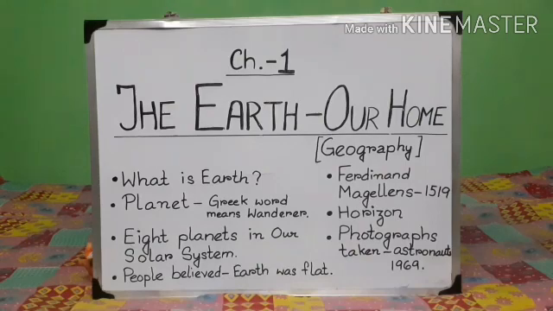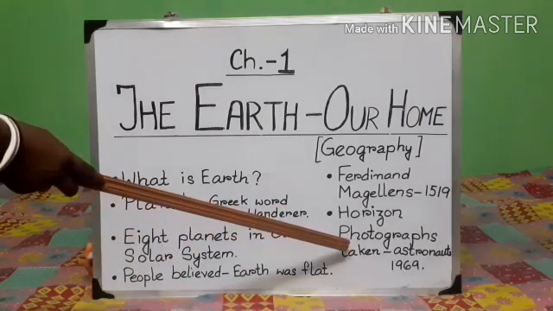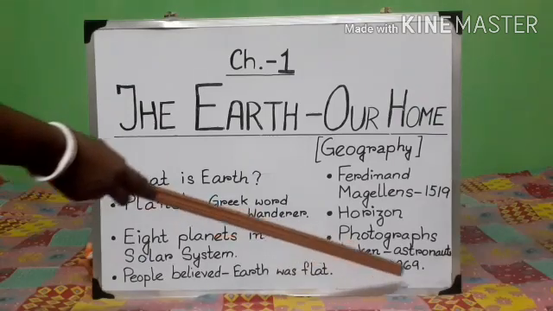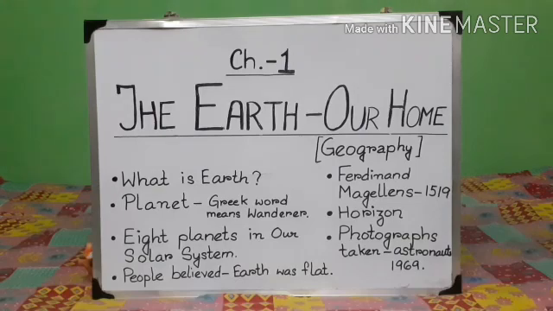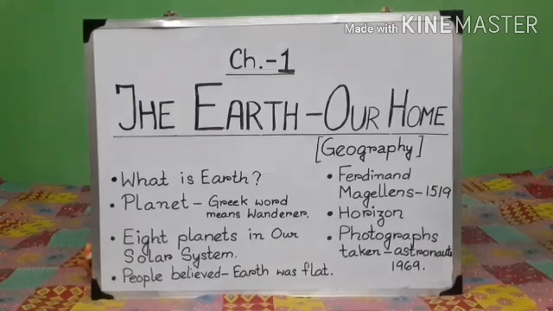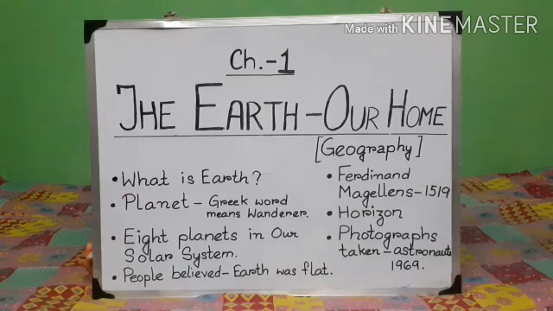Other proof is photographs taken by astronauts in 1969. Buzz Aldrin and Neil Armstrong on July 20, 1969, landed on moon and took photographs. Those photographs prove that the earth is round and not flat.